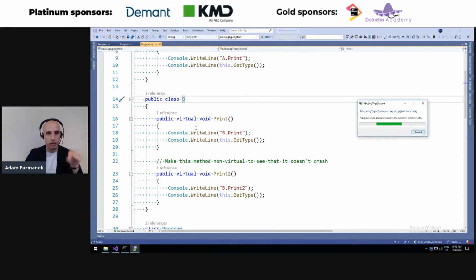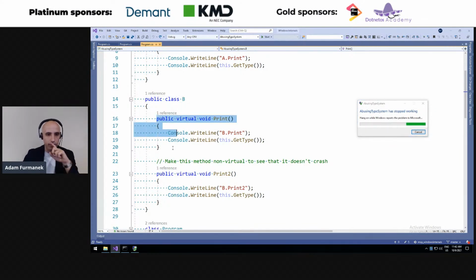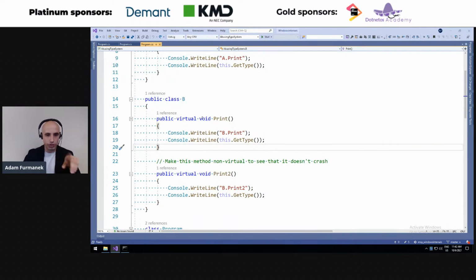Now, we have a completely unrelated class B, completely independent and separate, which by accident has a very similar method. We'll get to this error in a sec. It has a very similar method called print, which is also virtual and which also returns void. This method prints b.print and then also prints the type.